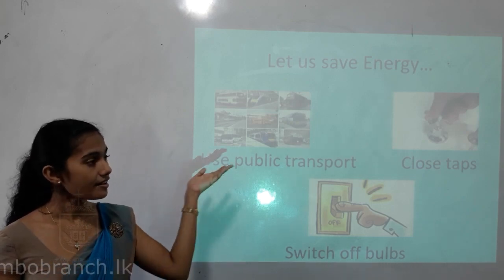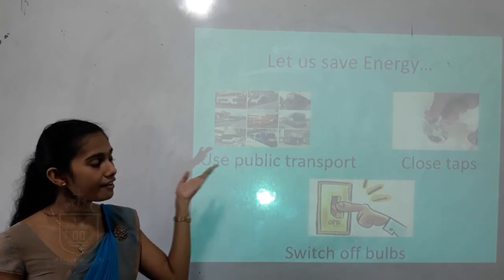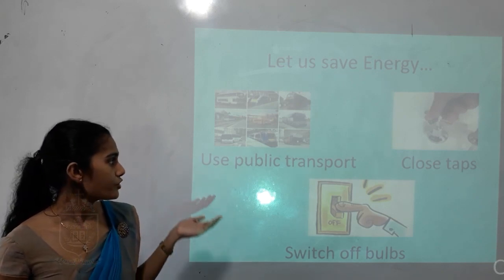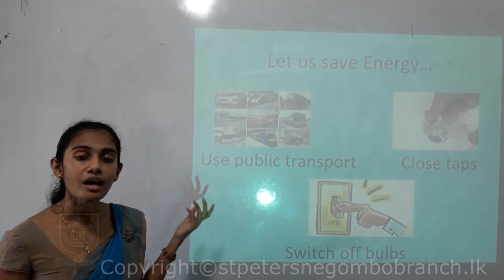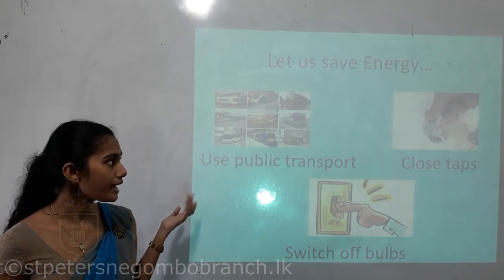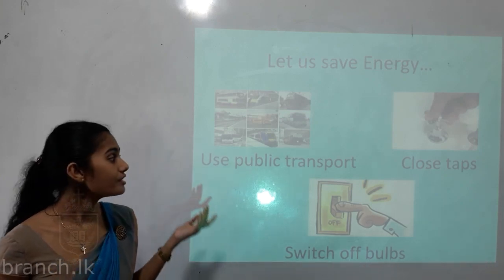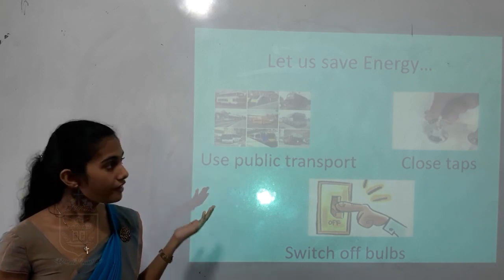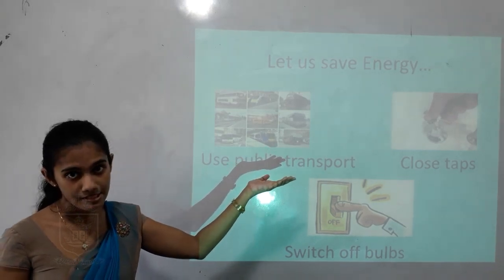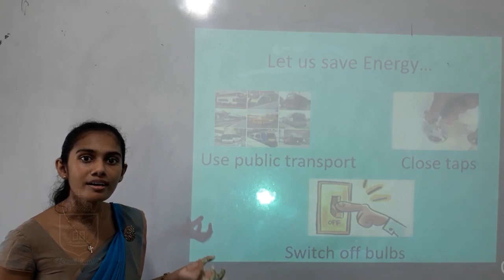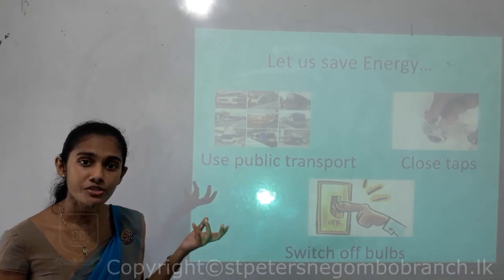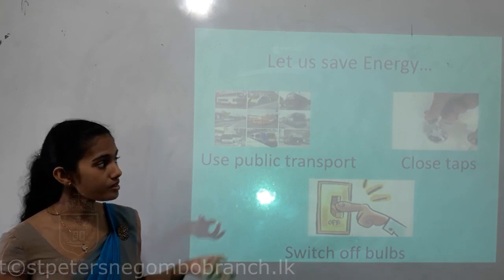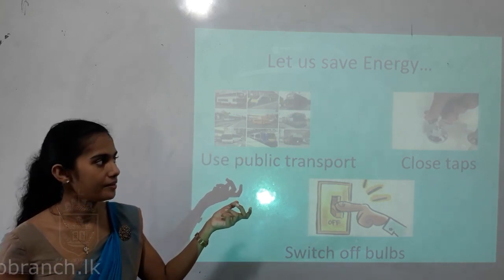So for that, there are different methods, children. I have included 3 methods. So use public transport system. Without using your own vehicles, children, if you are able to use public transport, you all can save energy. Close taps. You all know running water has energy. So when you see a tap which is open and when no one is using it, you can close it, children.